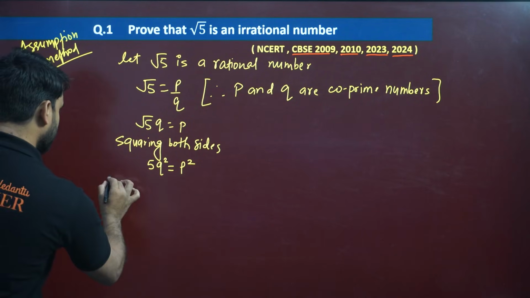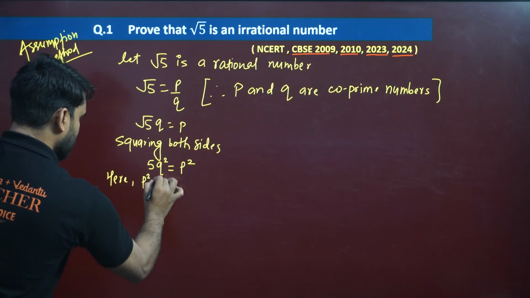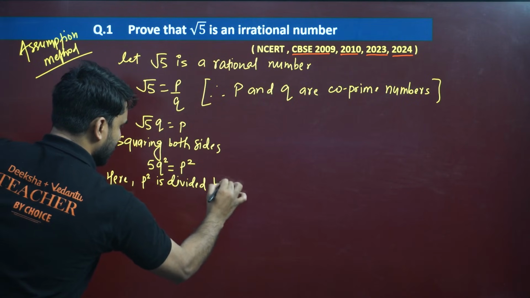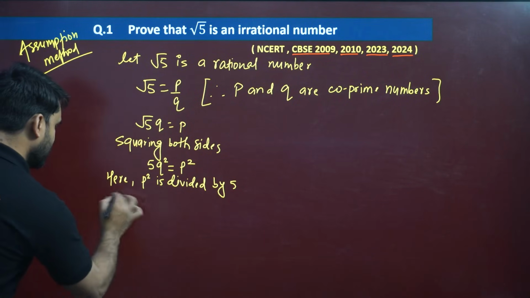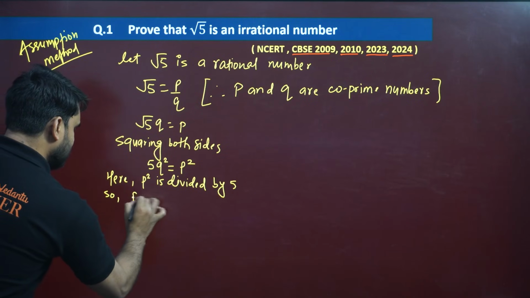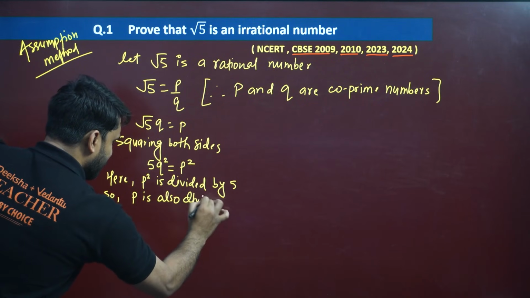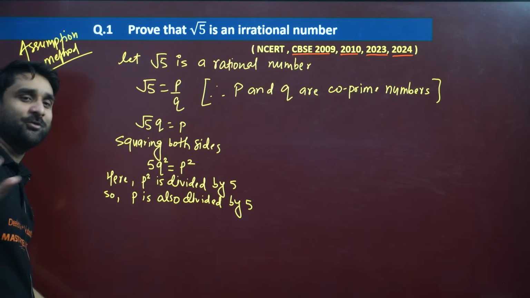So we write here: p square is divided by 5, and if p square is divided by 5, it implies p is also divided by 5. I hope this is clear to you all.